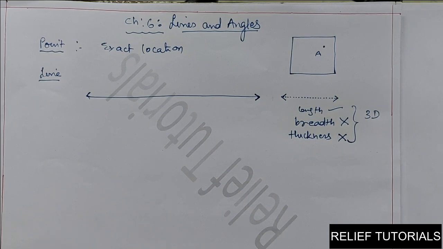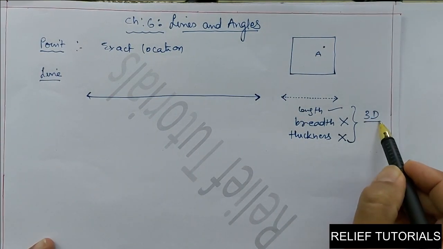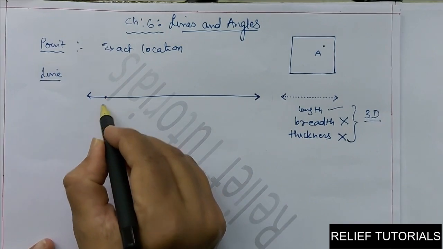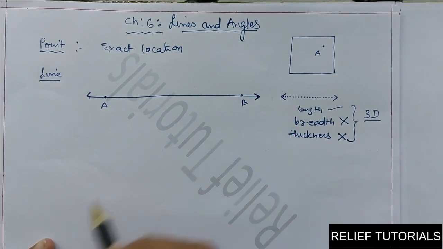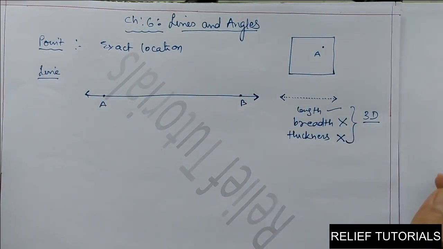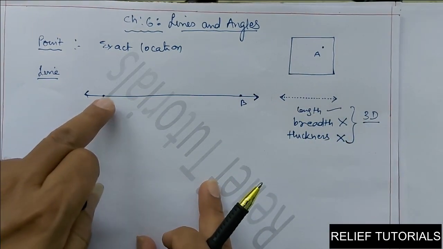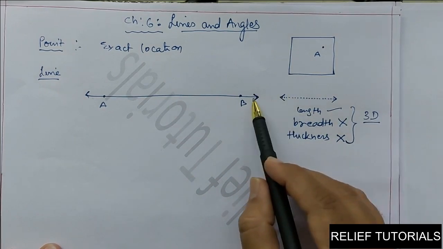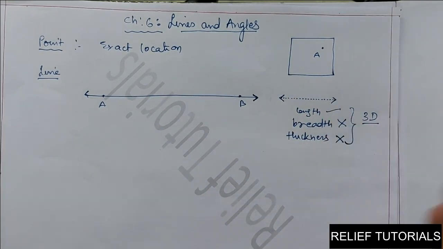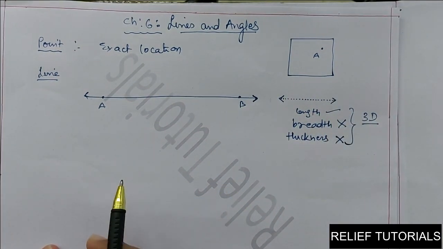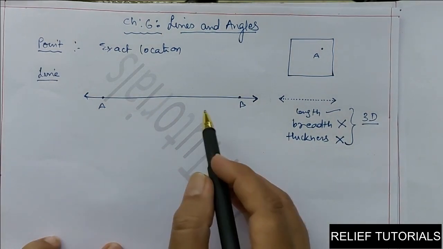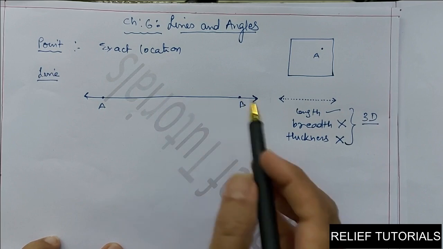See, once again, considering the 3 dimensions, it has only length, but it does not have a definite length. You can't say this line AB is 5 centimeter. Why? Because it extends endlessly. It extends in this direction, it can go out of the paper, and here it also extends endlessly and can go out of the screen. So, it has no definite length. Or we can say it is a straight path that is endless in both directions.